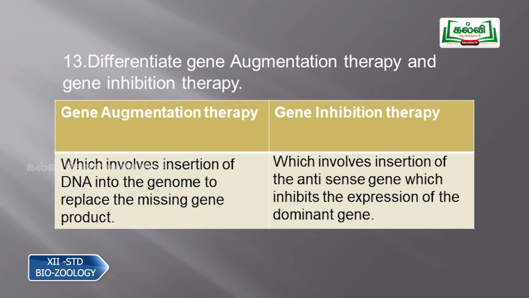Then question number 13, differentiate between gene augmentation therapy and gene inhibition therapy. So you have to write the definition. Gene augmentation involves the insertion of DNA into the genome to replace the missing gene product. So this is the definition of gene augmentation therapy. And gene inhibition therapy involves the insertion of an antisense gene which inhibits the expression of the dominant gene.